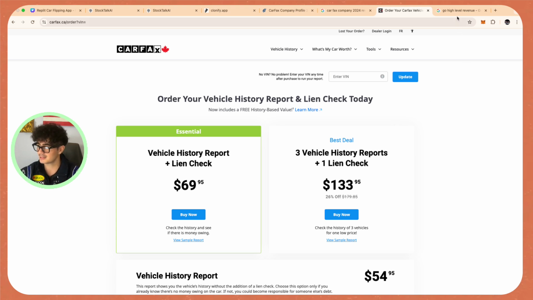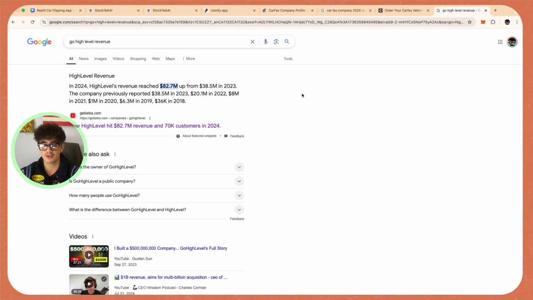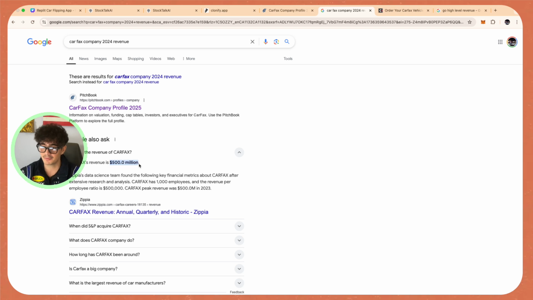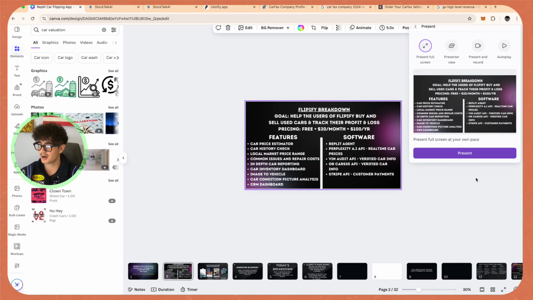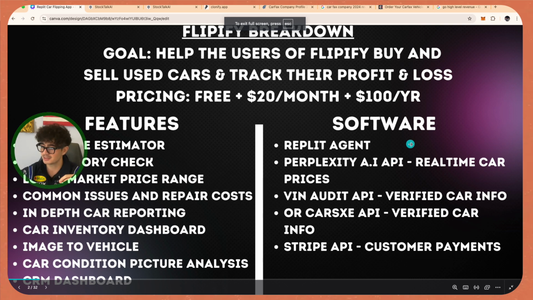Now, the other thing that we can add in the software is our own CRM, where we can track all of our leads and our customers to actually streamline our sales process. And that software that we're going to be adding to Flipify is very similar to this other company called Go High Level. And Go High Level started in 2018, and in 2024, they did $82.7 million in revenue. And so you guys can see the opportunity here, because Carfax last year did $500 million in revenue, and Go High Level did 82.7 million. So if we can just grab a small percentage of that market share with our own Flipify app, then we're going to make some good money. So let's continue this breakdown.